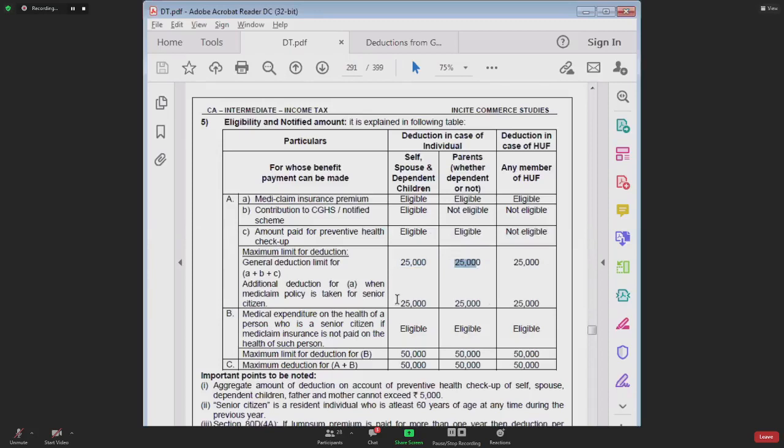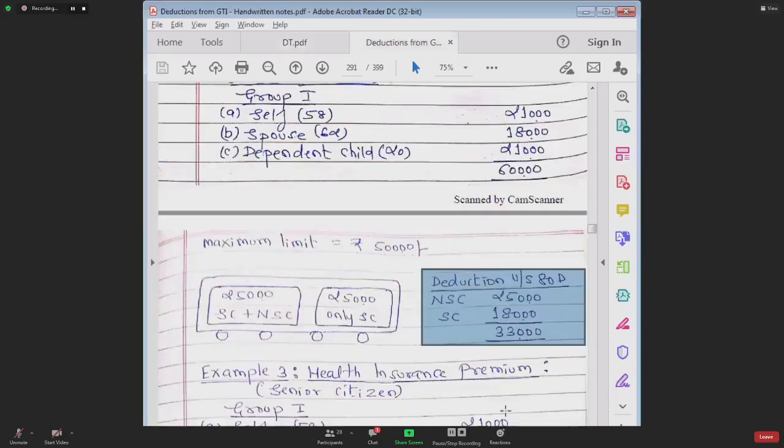If anyone is a senior citizen in group 1, you get an extra limit of 25,000. That extra limit can be used only for a senior citizen. If anyone is a senior citizen in group 2, then you get an extra limit of 25,000 for group 2, which can be claimed only for the benefit of a senior citizen. And that extra limit is only for health insurance premium. So question number 2 I have explained.